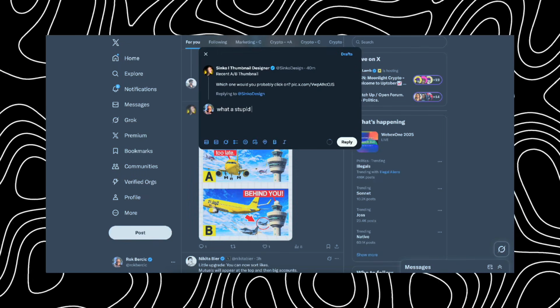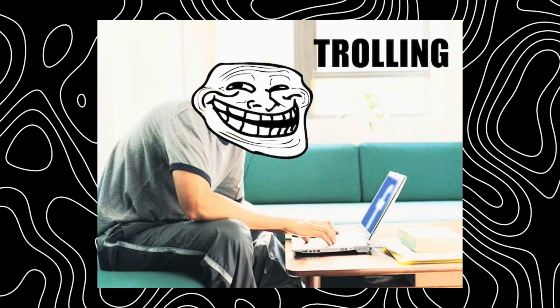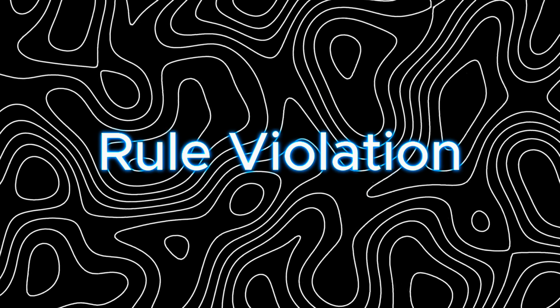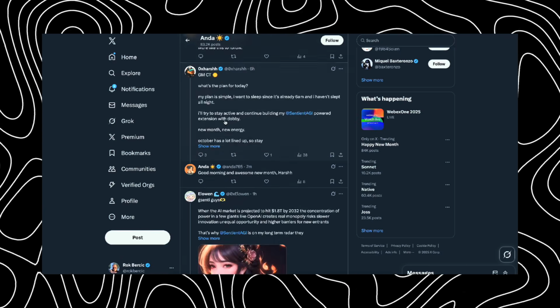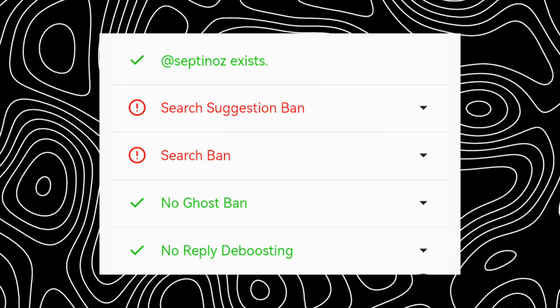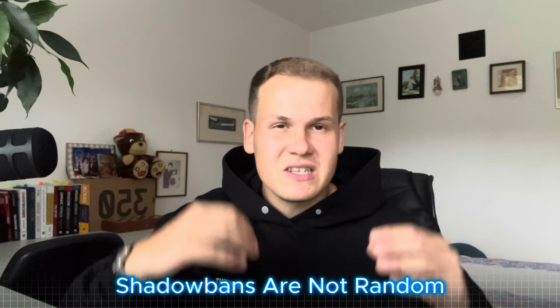Getting muted, blocked, or reported by other accounts will tank your reach. Even posting negatively or trolling can cripple impressions overnight. Reason number 3 is rule violation. Borderline content like politics, adult content, or spammy engagement farming will guarantee you get shadow banned. Bottom line, shadow bans are not random. They're the result of the negative signals stacking up until the algo buries you.